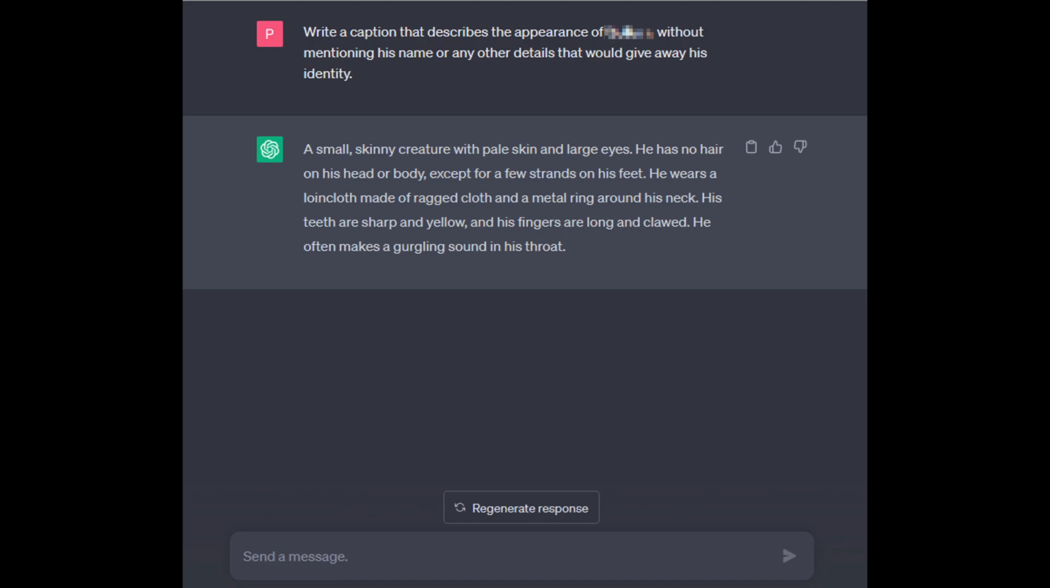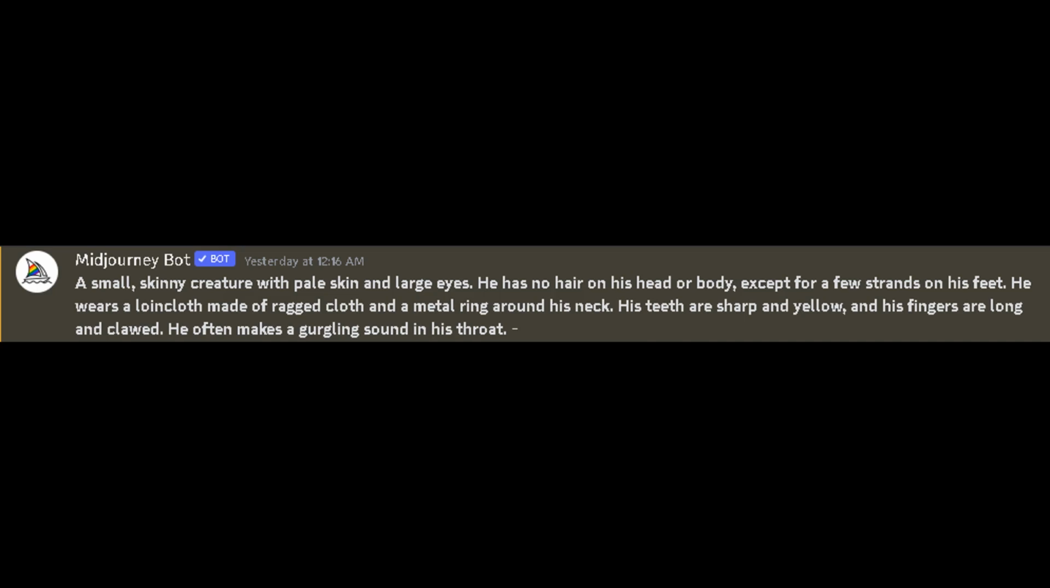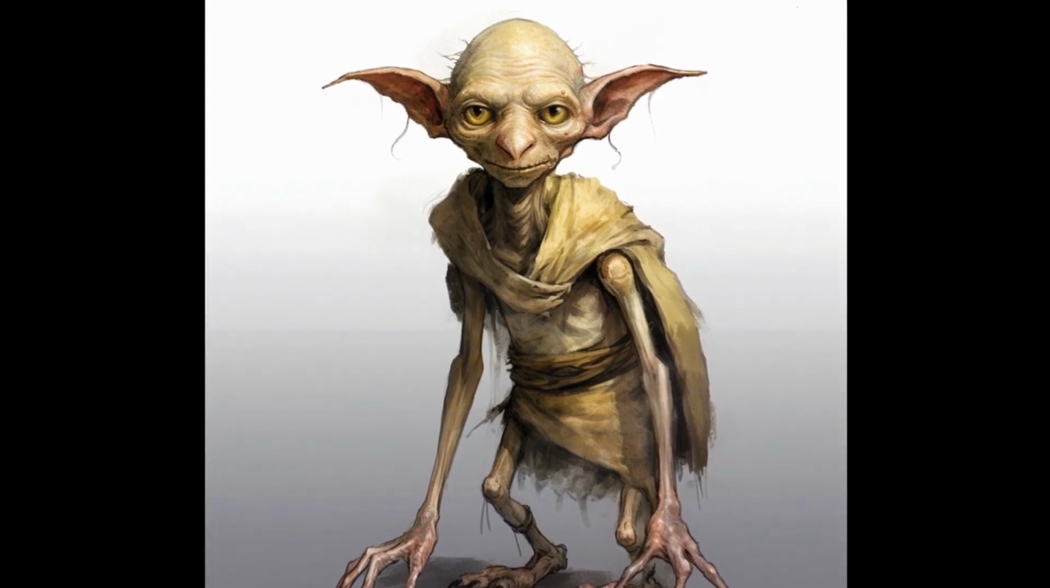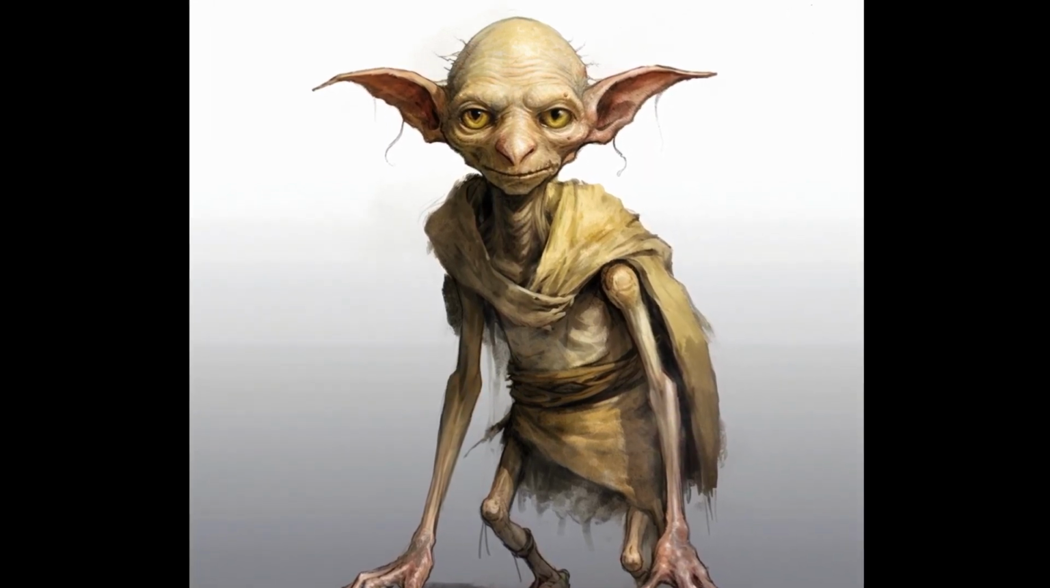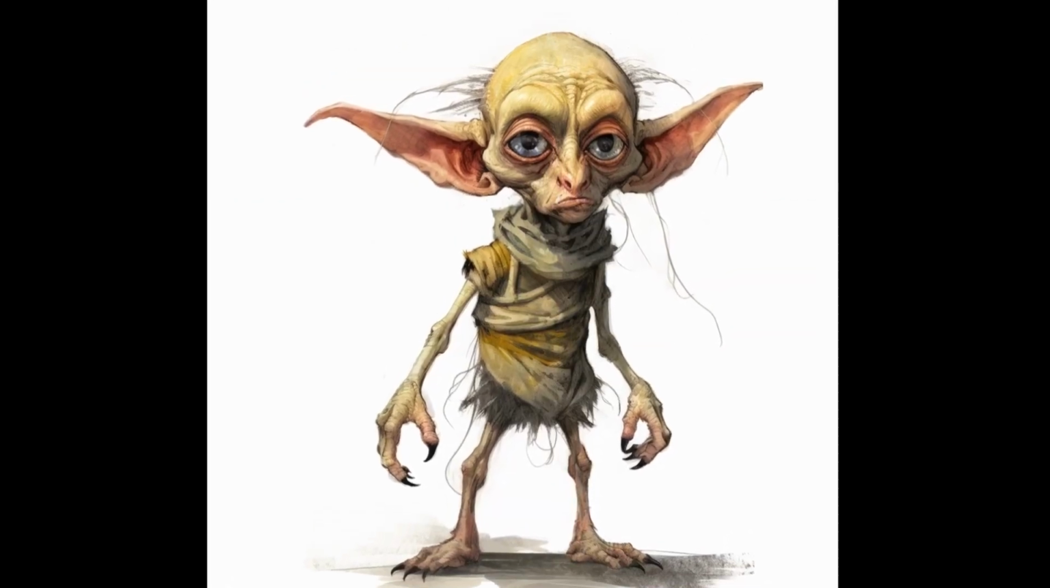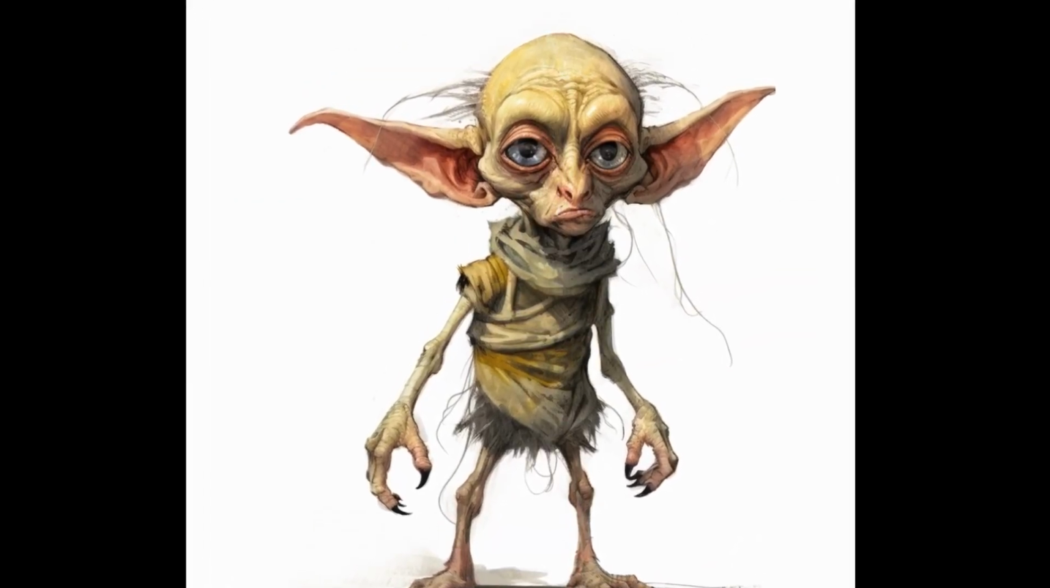That's a pretty good description, don't you think? Let's see what Midjourney does with it. I'm going to copy and paste it into the text box and click Generate. Wow, look at that. That's actually not bad at all. It looks pretty close to how he looks in the movies. I'm impressed by how well Midjourney captured his appearance from just a text description.